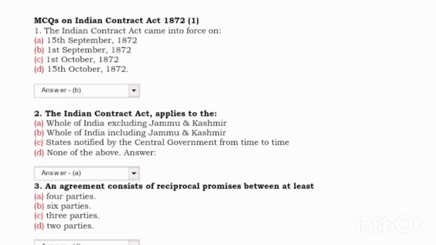MCQs on the Indian Contract Act. First, the Indian Contract Act came into force on: answer B, 1st September. Next, the Indian Contract Act applies to: answer A, the whole of India excluding Jammu and Kashmir. Next, an agreement consists of a reciprocal promise between at least: answer, two parties.